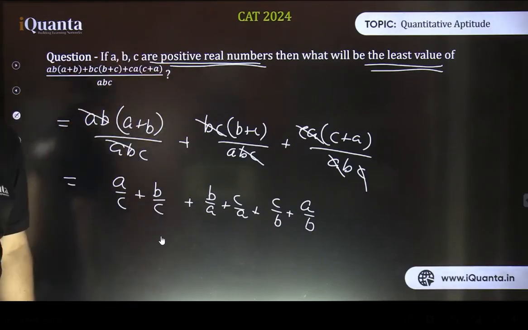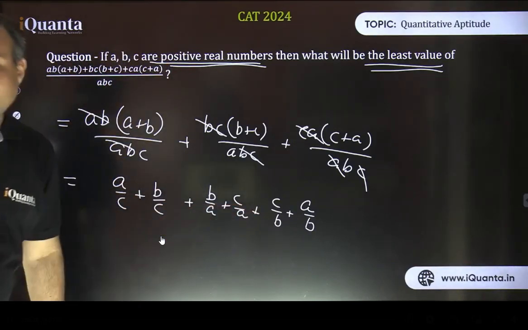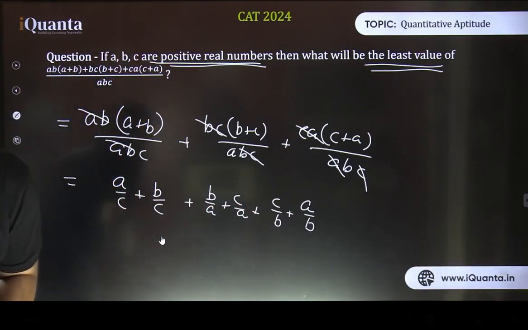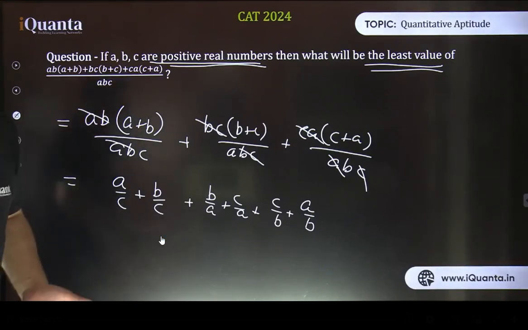Product was not mentioned anywhere in the question, but anyway, can we find this product? Is it coming out to be constant? First answer this one. Yes, this product is coming out to be 1. It's a constant value, right?